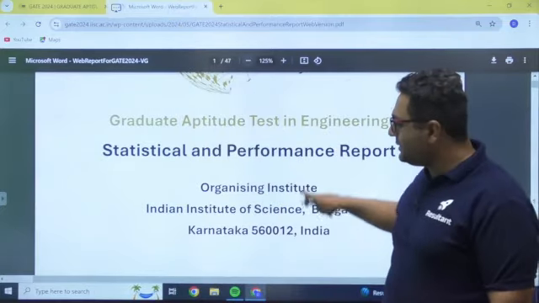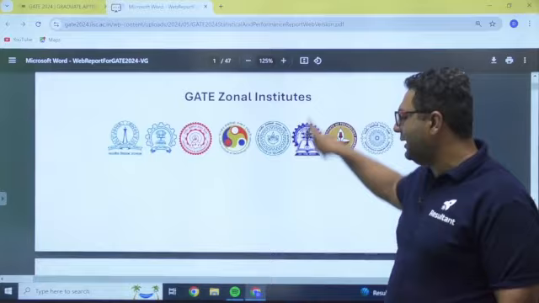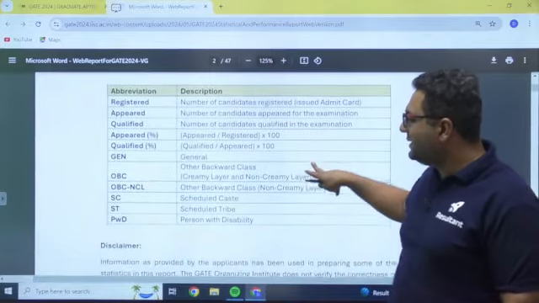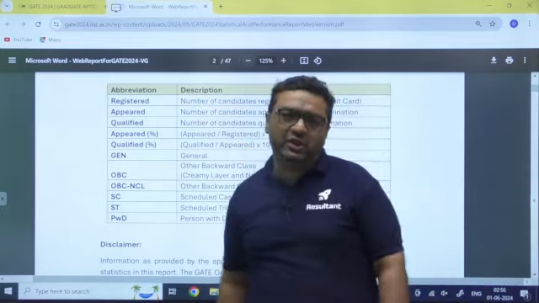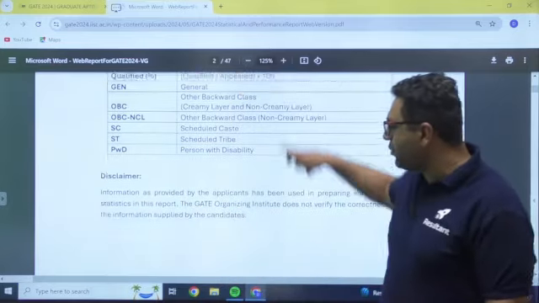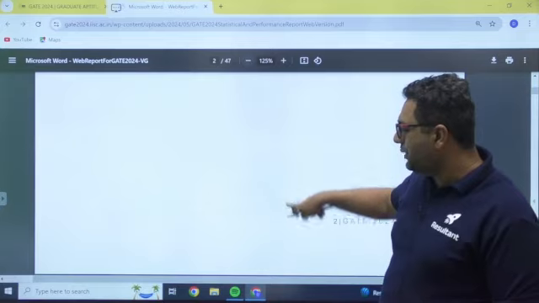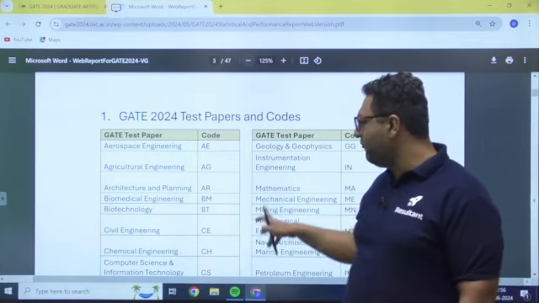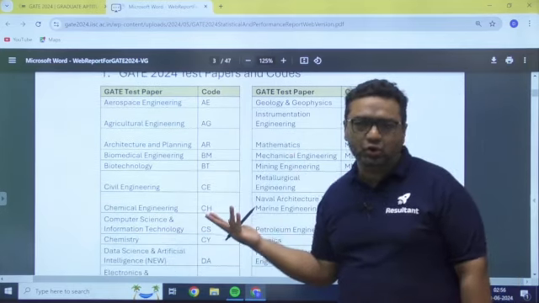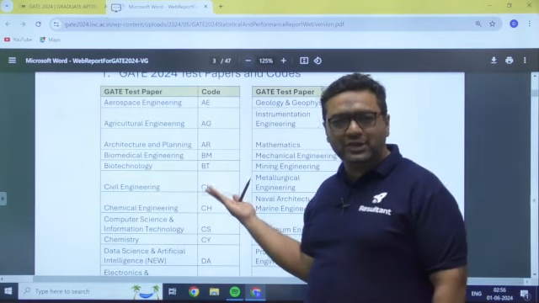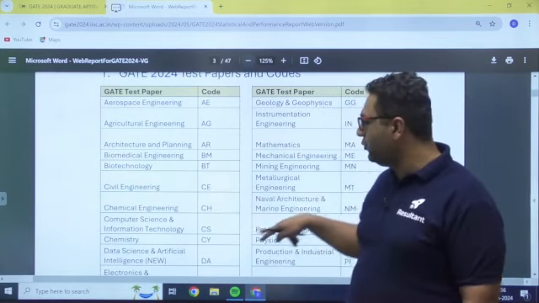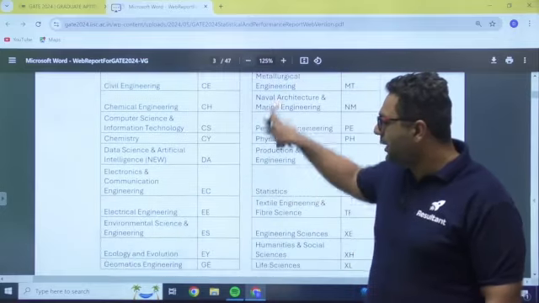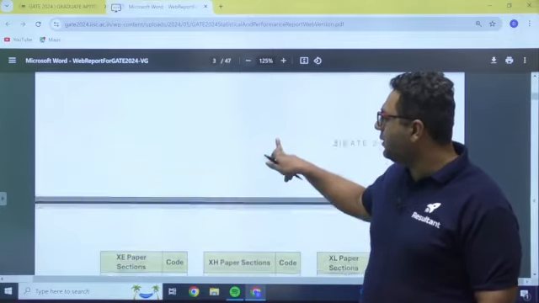If you see in this report, first of all, they have mentioned what is the meaning of registered and appeared, which we will see with the data only. So I am directly coming on to the data. When we talk about the branch code, everybody would be aware of their own branch code. I will be cross-checking two to three branches in front of you, which will give you the idea. Okay, so let us enter.